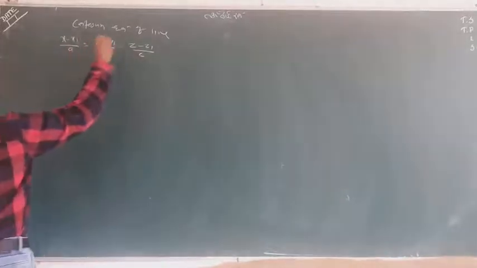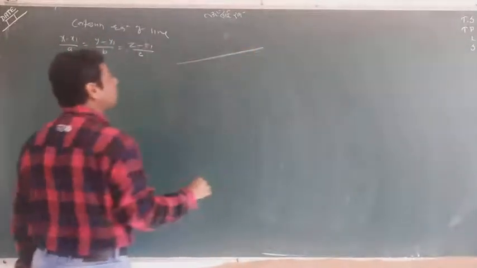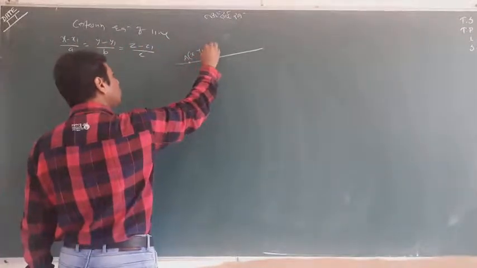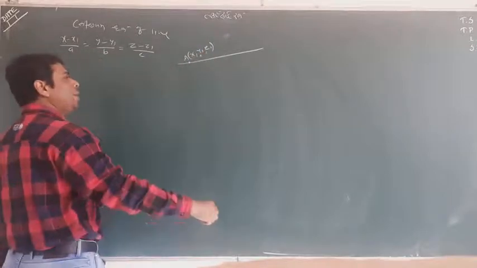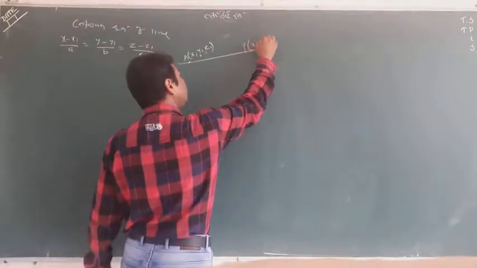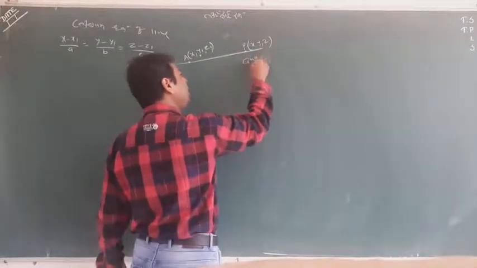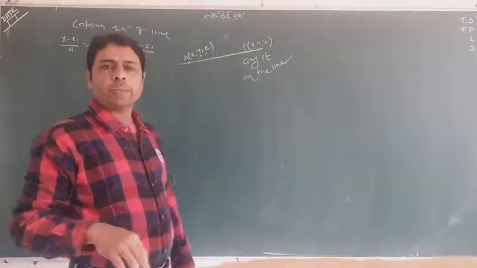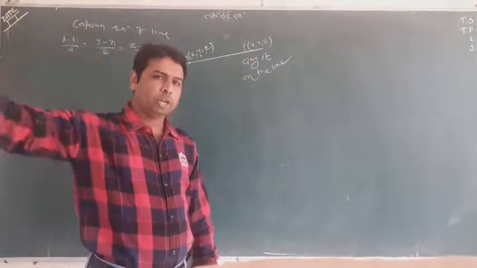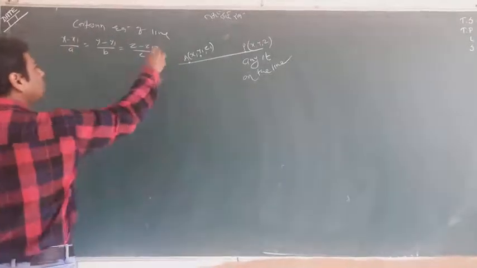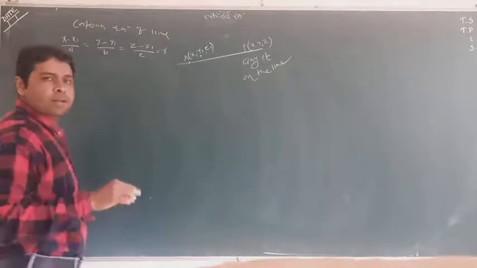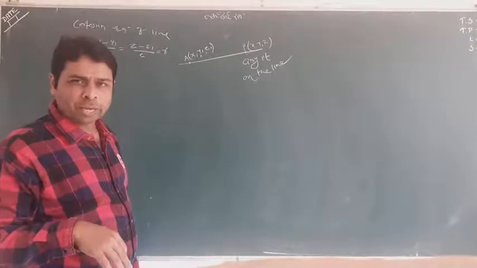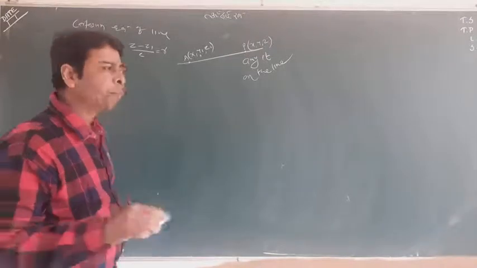Now, again I am going to say something. This is a line, so x1, y1, z1 is the point by which the line passes. And what is P? P is a variable point, or we can say any point on the line. P, x, y, z, a variable point, can be any point on the line. Suppose you say it equals R, or you can take lambda or k or something. Suppose I am taking R, don't get confused about that.